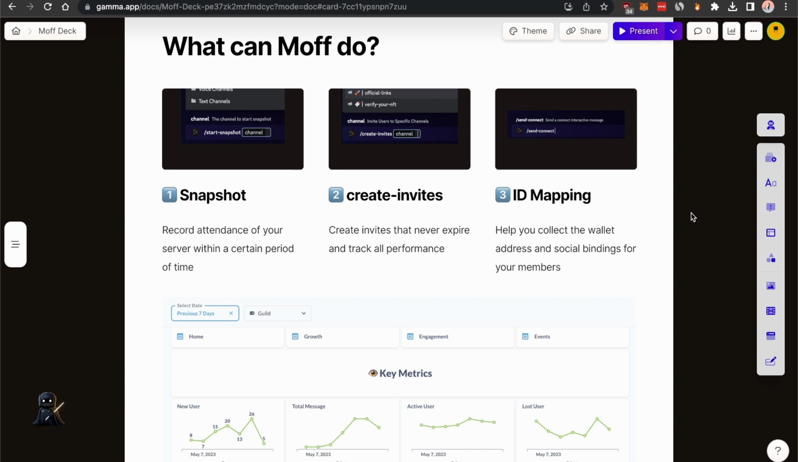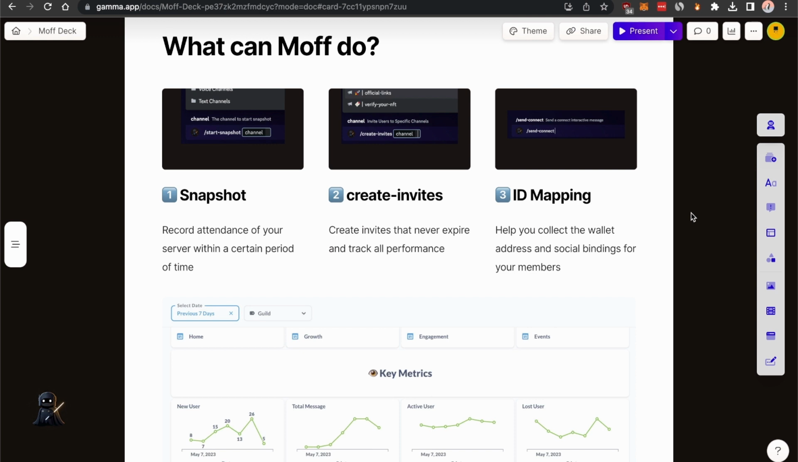The third one is called ID mapping. It's a pain for the community operators and admins to distribute the rewards. Sometimes it takes days, sometimes it takes weeks. You have to sometimes DM those Discord community members, and it takes weeks to come back.